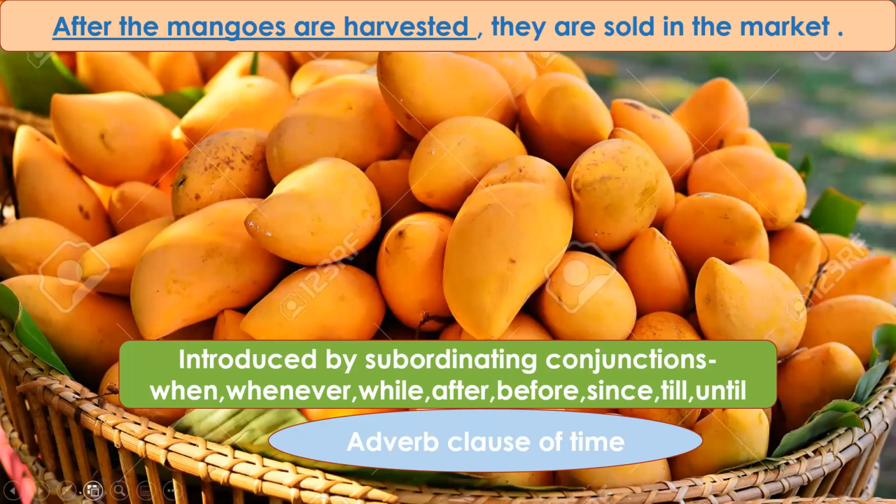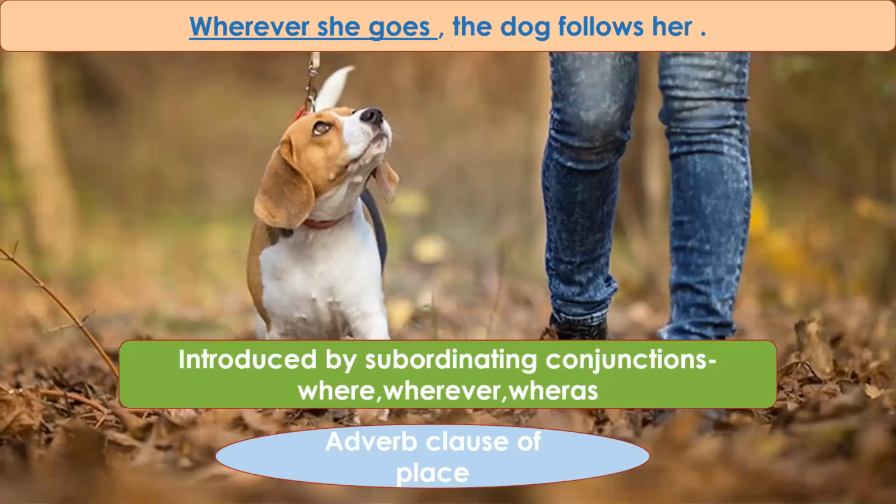Now coming to the next sentence, wherever she goes, the dog follows her. So again, the dog follows her is a principal or independent clause. Wherever she goes is the adverb clause. Now what kind of adverb clause is this? Where does the dog follow her? Wherever she goes. Okay, so this is conveying a place. Where conveys place. So wherever she goes, the dog follows her, and wherever is a subordinating conjunction. She is the subject here and goes is the finite verb.